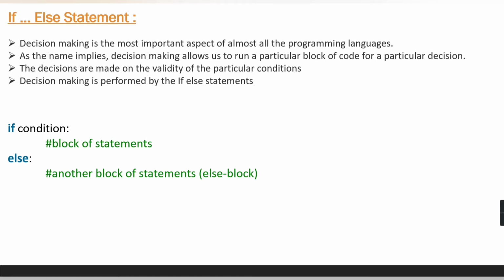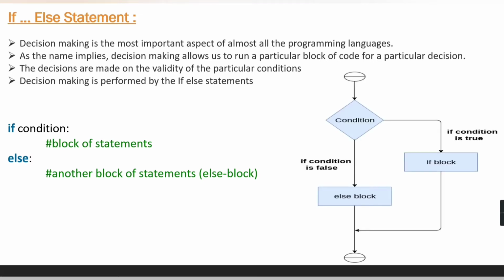Let's understand this with the help of a diagram. First, the condition will be checked. If that condition is true, then the if block will be executed. If that condition is false, then the else block will be executed. So let's check in our code how we can see a practical demo of if-else statements in Python.